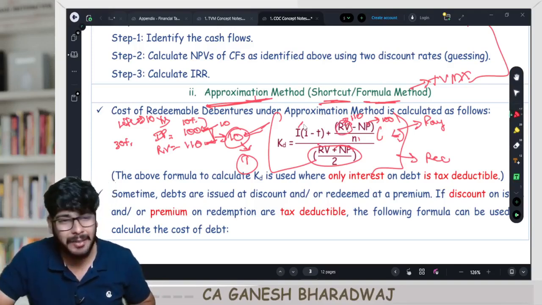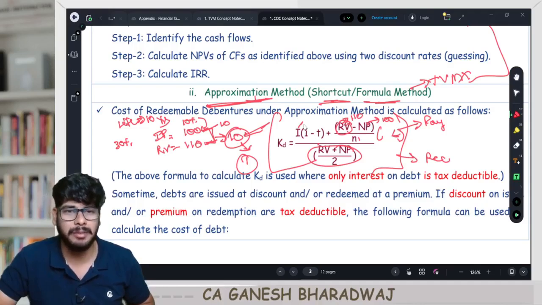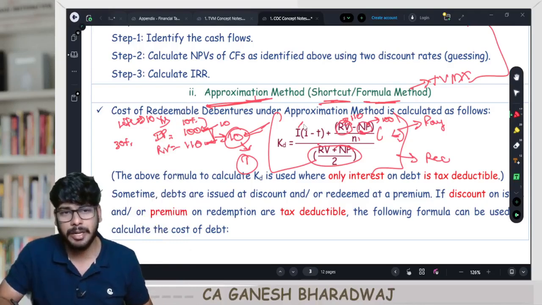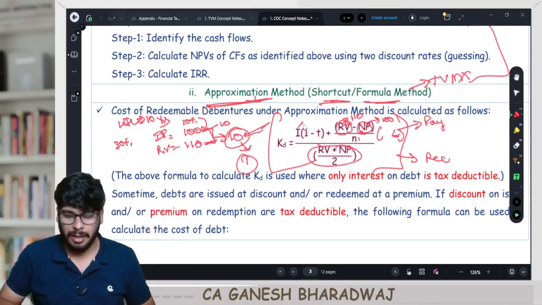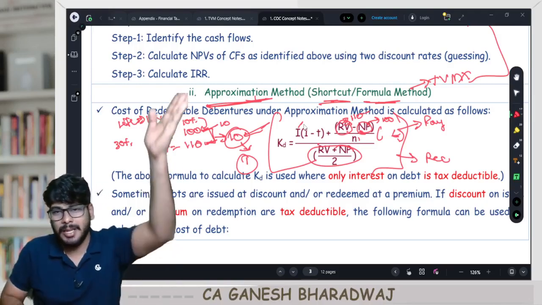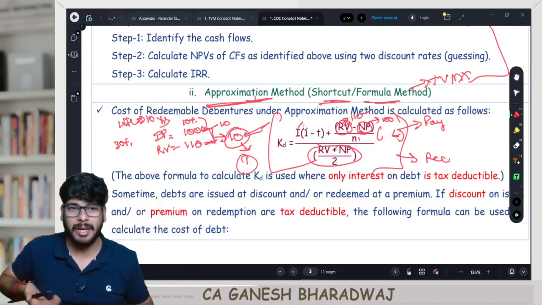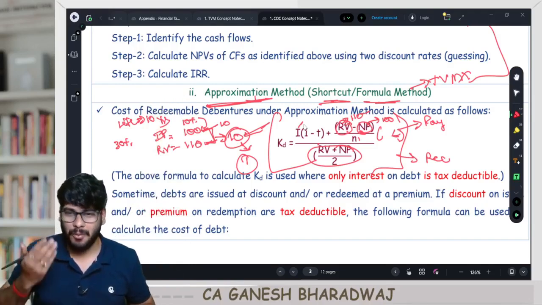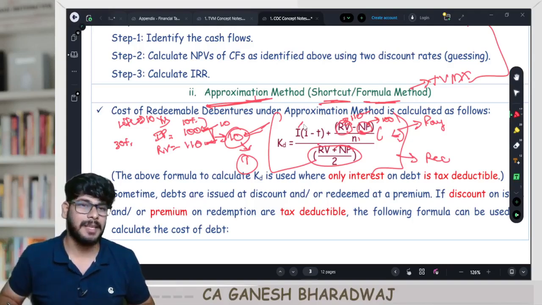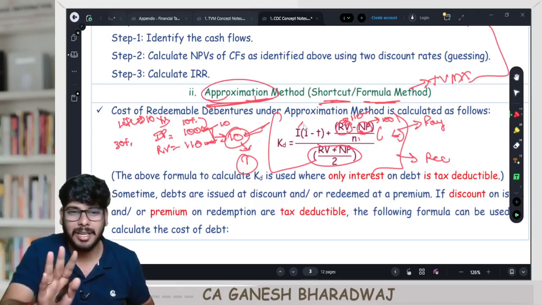The reason is RV, redemption value. When does it happen? At the end of the 10th year. NP, net proceeds. When do you get it? Today. Now, can you directly subtract a cash flow arising at the end of the life from a cash flow arising today? Put it short, this logic defies the concept of time value of money. That's why it's called an approximation. It's not an exact value.